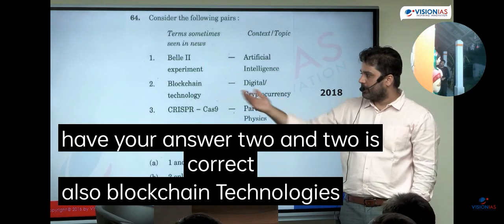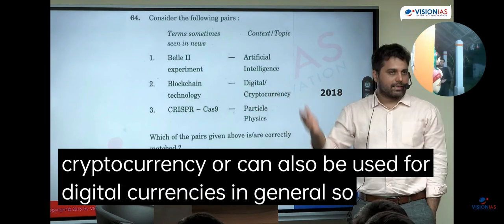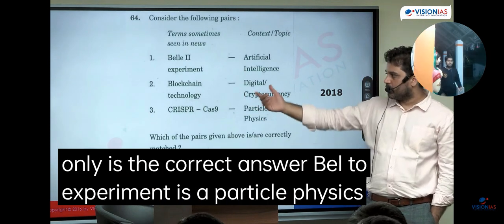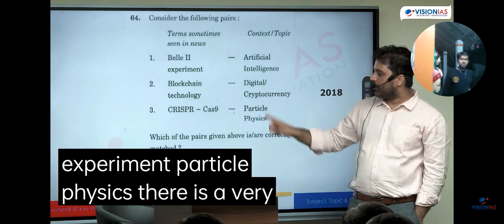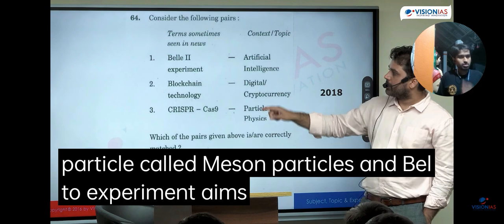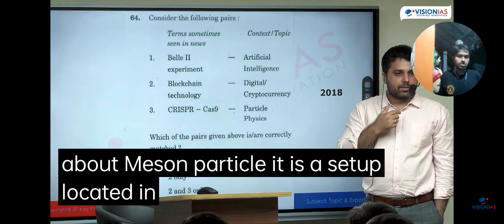And 2 is correct also. Blockchain technology is for cryptocurrency or can also be used for digital currencies in general. So 2 only is the correct answer. The Belle II experiment is a particle physics experiment. There is a very specific particle called meson particles, and the Belle II experiment aims to understand more about meson particles. It is a setup located in Japan.